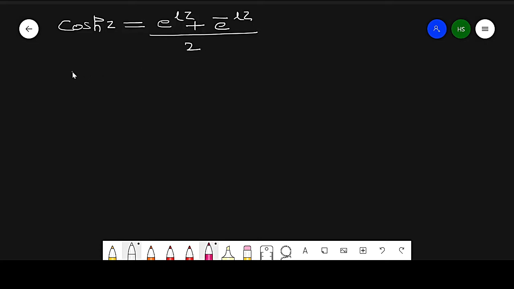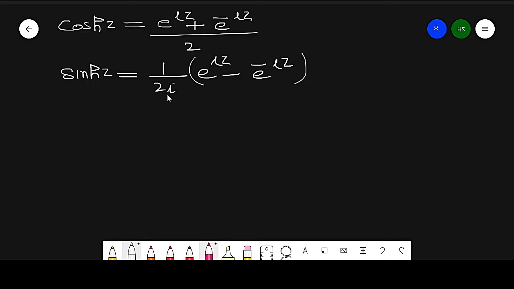And this is sine hyperbolic z: 1 by 2 iota times e raised to power iota z minus e raised to power minus iota z. Now we know the standard formulas of sine, cos, exponential, 1 over 1 minus z and 1 over 1 plus z.